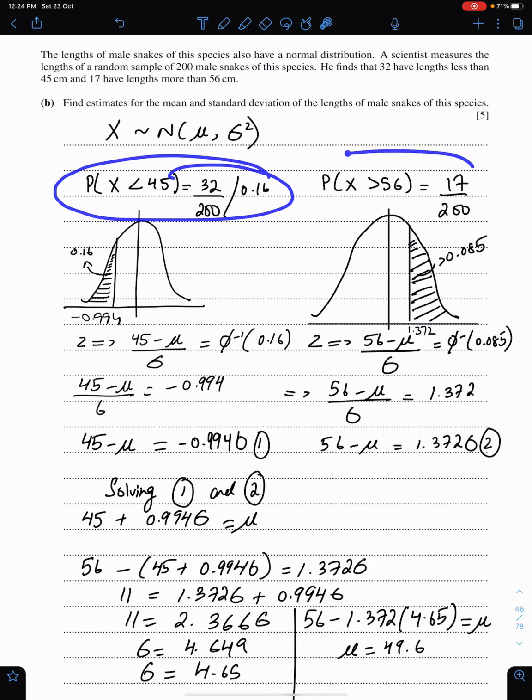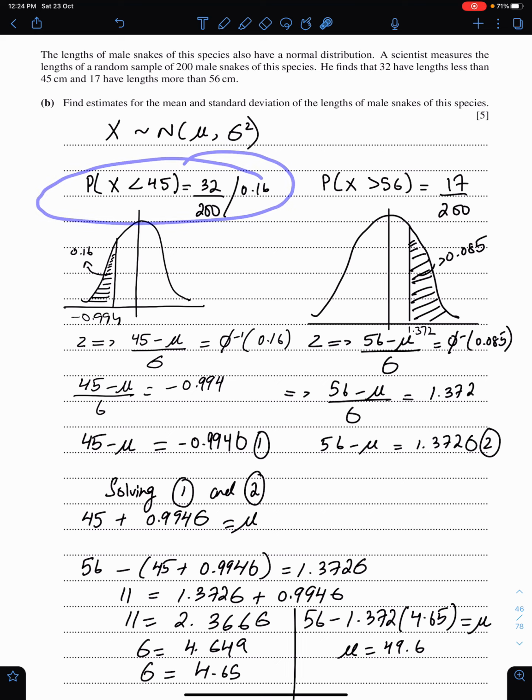Now you have to form two equations of mu and sigma with the help of these two conditions. So less than 45, first you need to convert this statement into Z. When you convert, first you need to shade this area. So this is 0.16, and according to this sign you have to shade the area in this way.